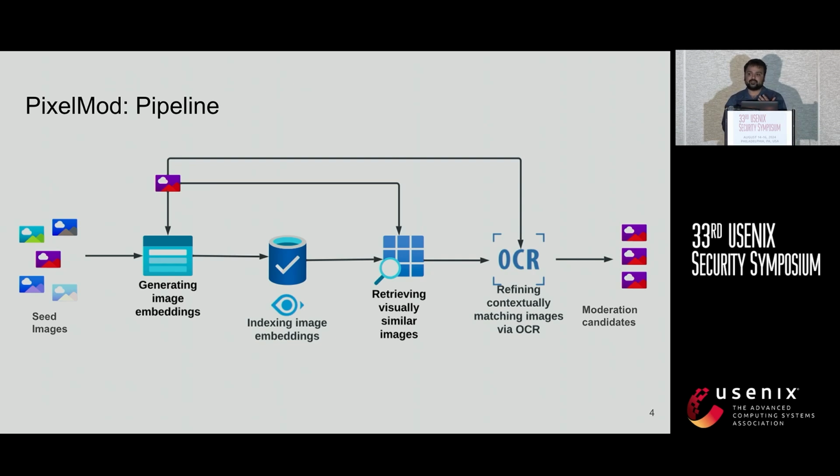After visually similar matches are retrieved, we apply an additional step of contextual filtering using optical character recognition. At the end, we give the platform moderators a much larger pool of images that are visually and contextually similar to the image that they initially queried with, and that are candidates for moderation. So this is the overall pipeline of PixelMod. Now I'll go through each of the components.